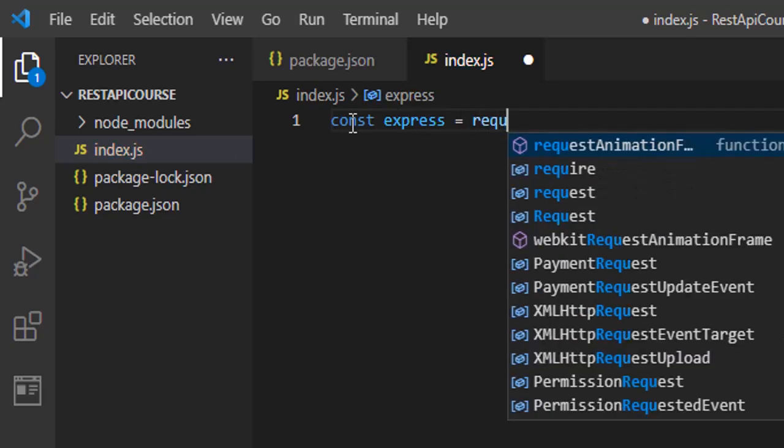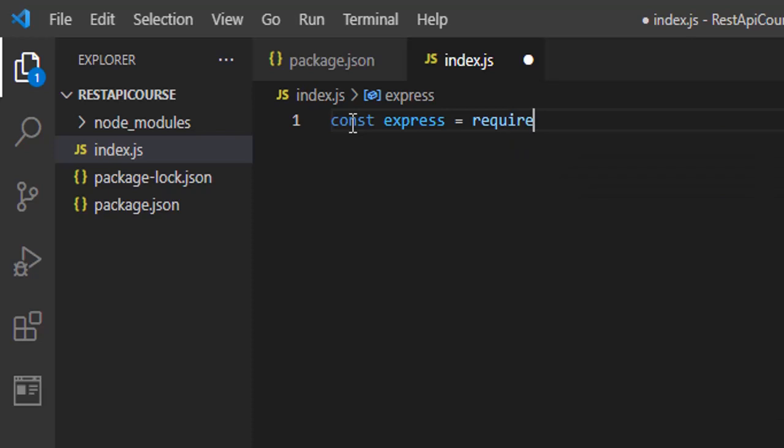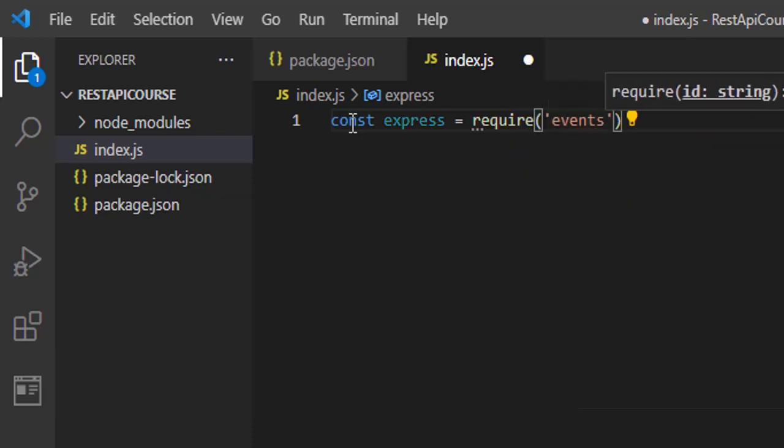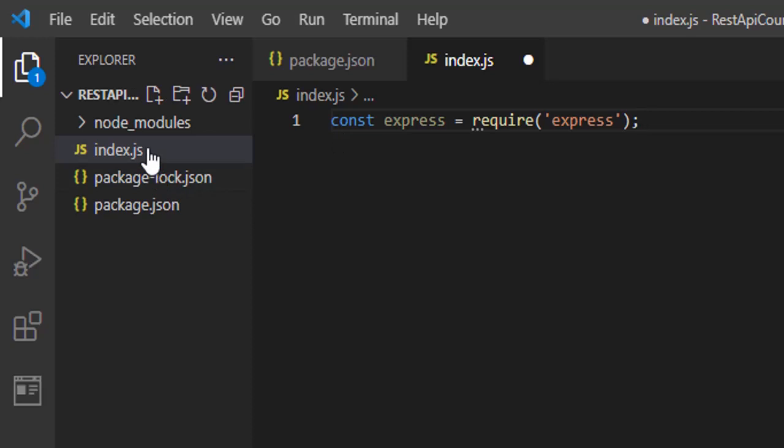So we're saying require Express. Take note, we're doing this in the index.js file, the JavaScript file we created.